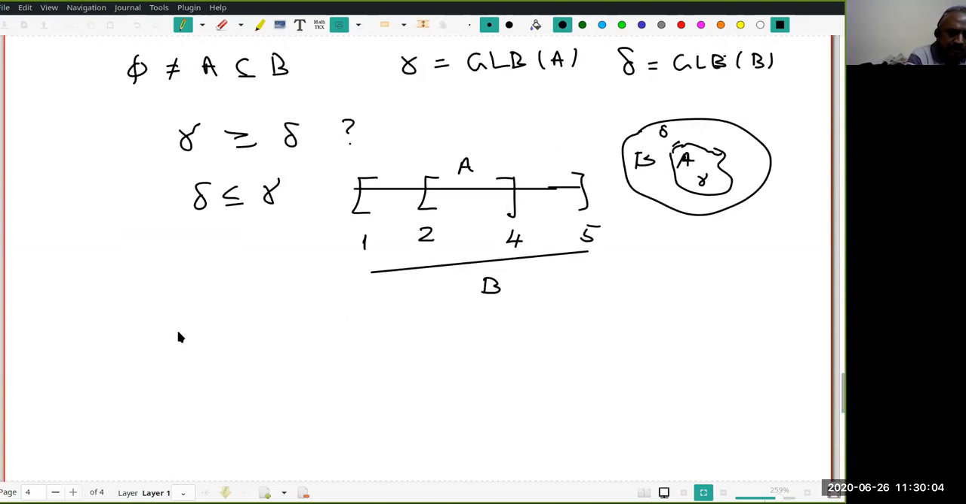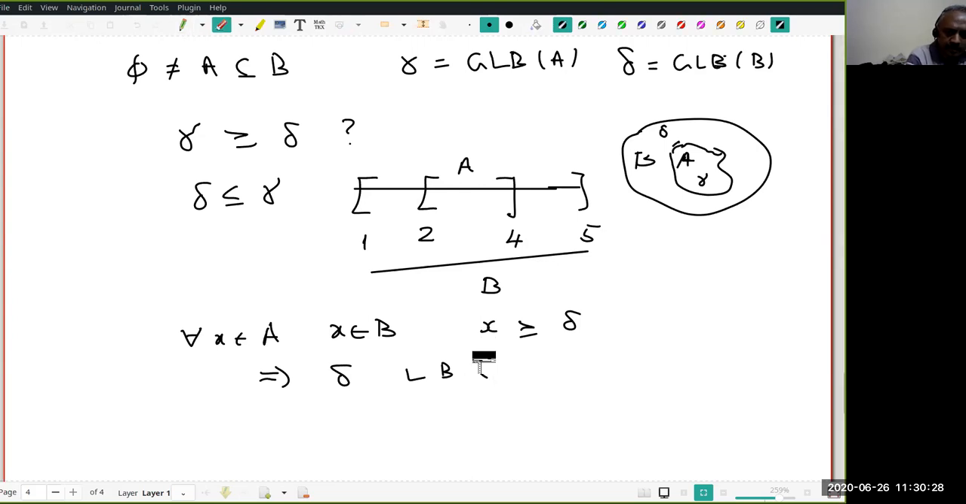Let us do that. For every x in A, x belongs to B, and delta is the greatest lower bound of B. In particular, it's a lower bound of B. Therefore, what's the relation between x and delta? x is greater than or equal to delta. What does this say? This says delta is a lower bound of A, for all x in A.